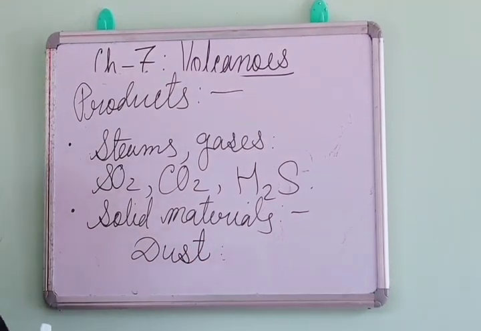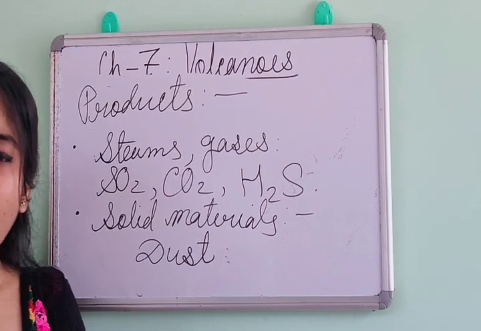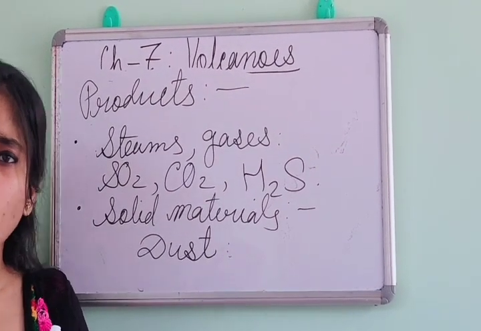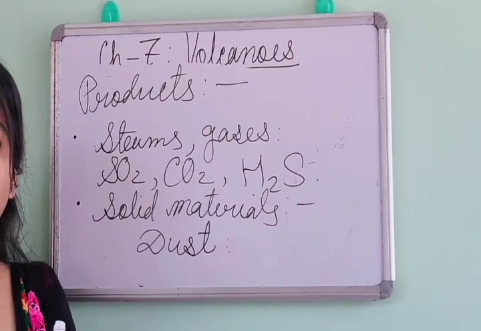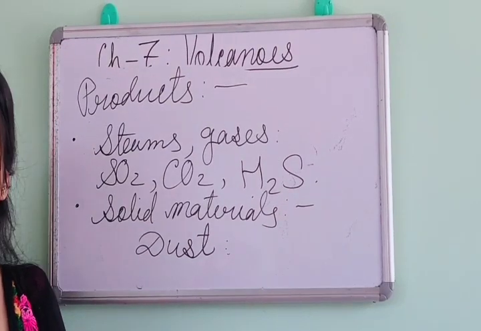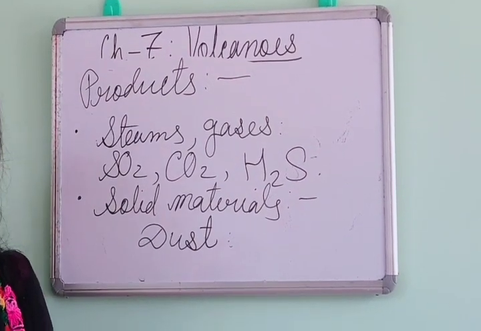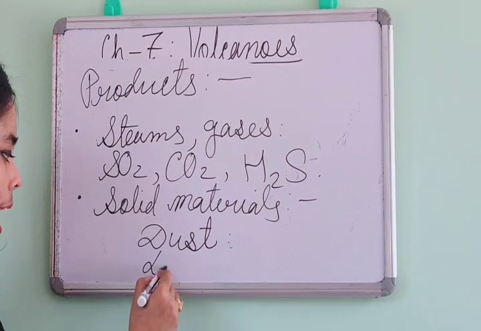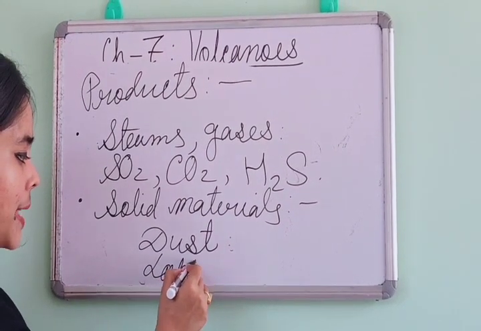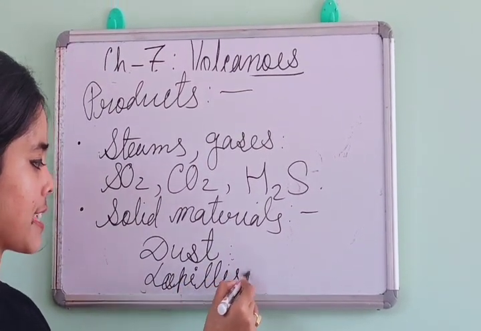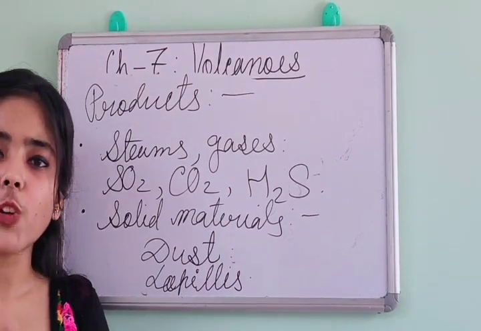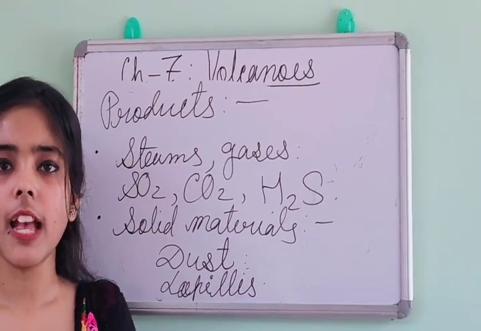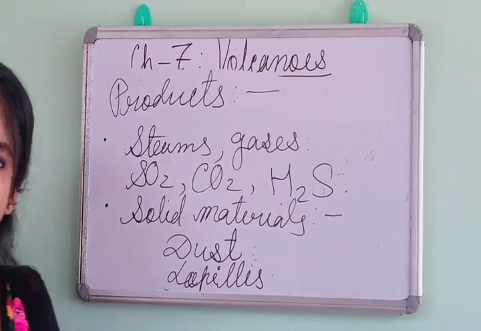And last, when small stone-shaped rock fragments or minerals come out due to volcanic activity, they will be known as lapilli. So there are generally three kinds of solid material that come out due to volcanic activity.